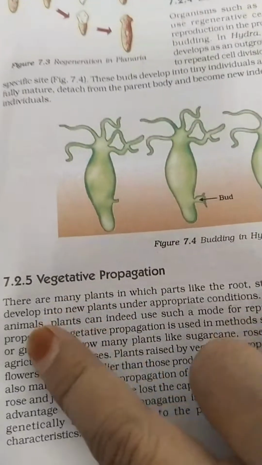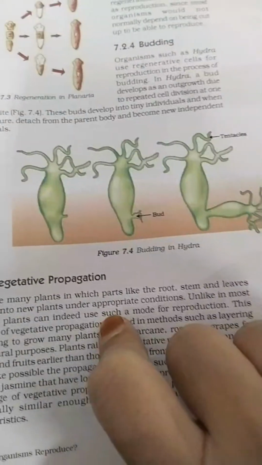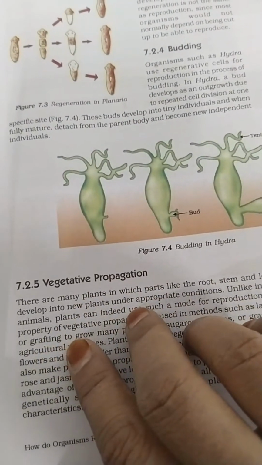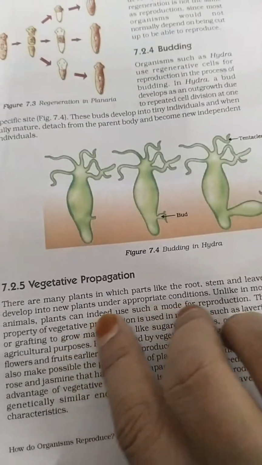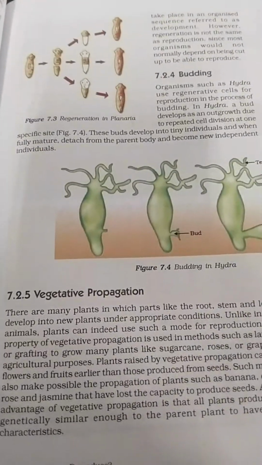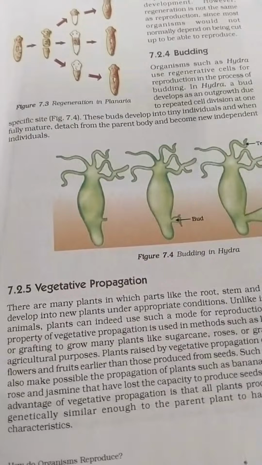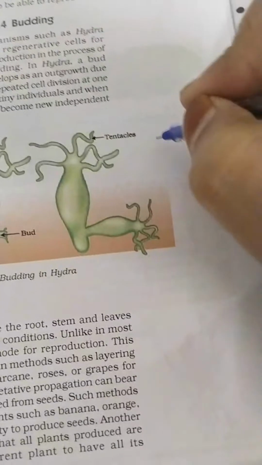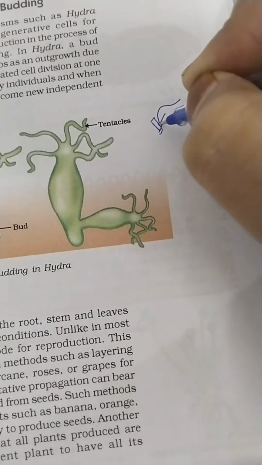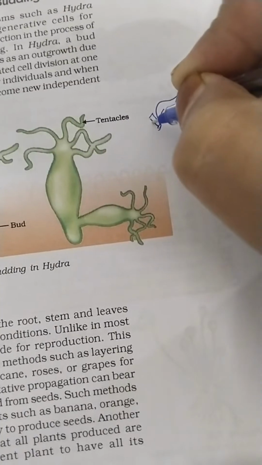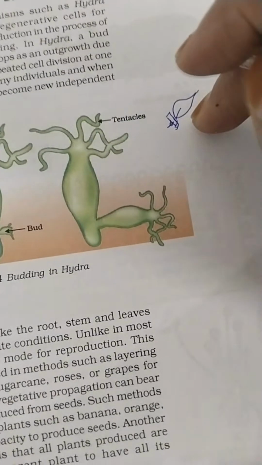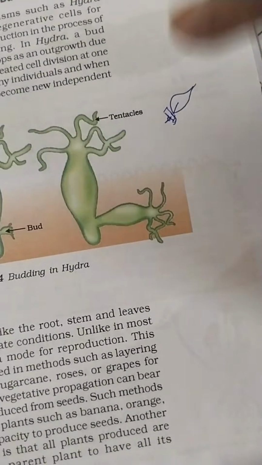Next, vegetative propagation. There are many plants in which parts like the root, stem, and leaves develop into new plants under appropriate conditions. See, if I'm taking pothos or the money plant as an example, only when we are taking one node along with a root, one node along with one leaf and one root, this is more than enough to grow a new vine, a pothos vine.